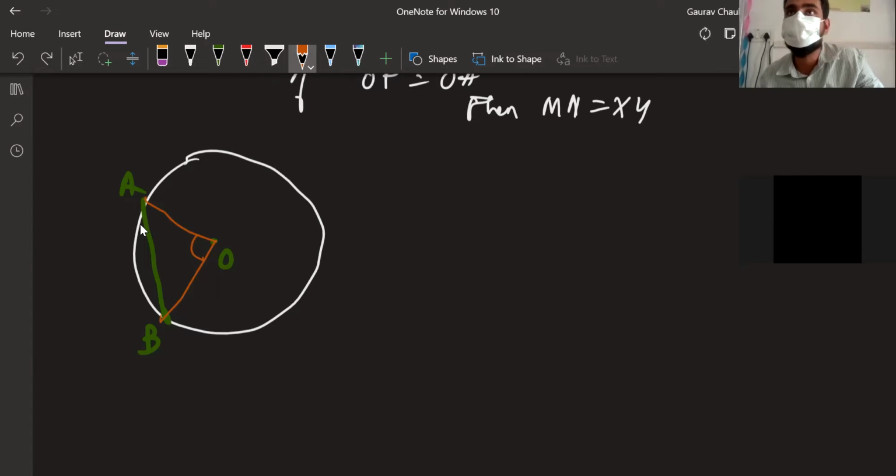A chord can subtend an angle anywhere. It can subtend an angle on the circumference of the circle also. So this is the angle subtended on the other remaining part of the circle. Are you understanding that? A and B is the angle subtended on the remaining part of the circle. Everyone okay with this?